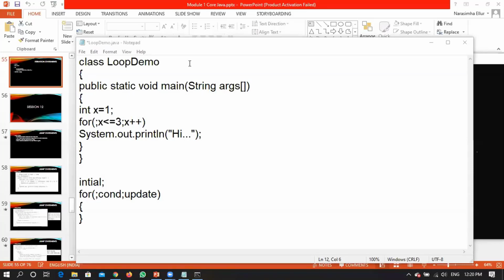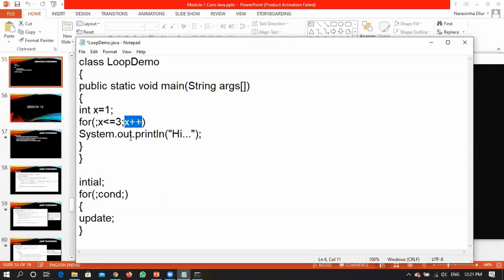Right? Update can be a part of a for loop. This particular update can be part of a for loop. You can write it like this. Nobody is going to stop you. You can write this. Right? What you are doing here is x plus plus only, right? You are incrementing the value of x with x plus plus.